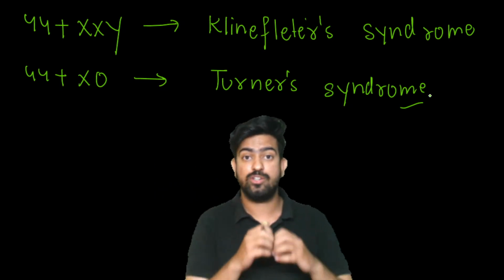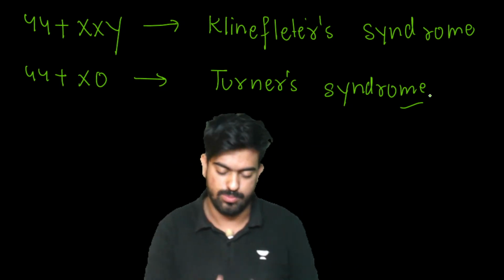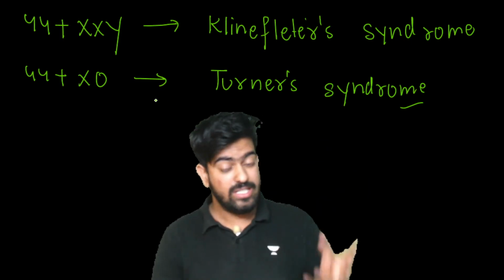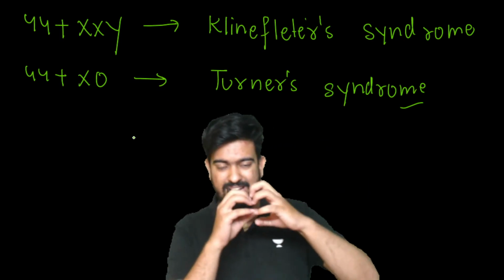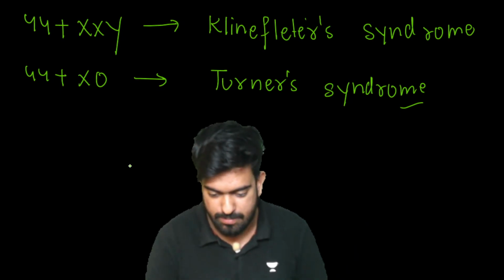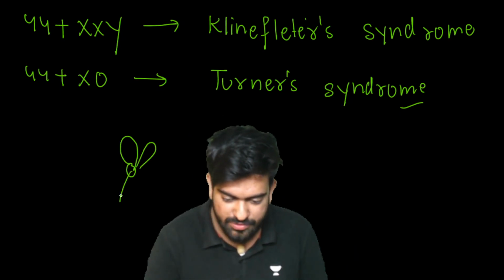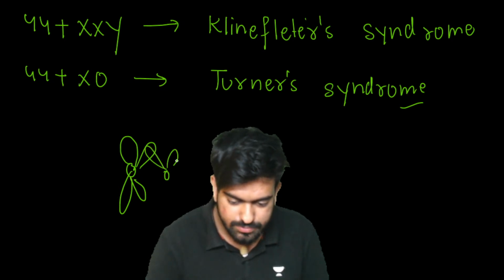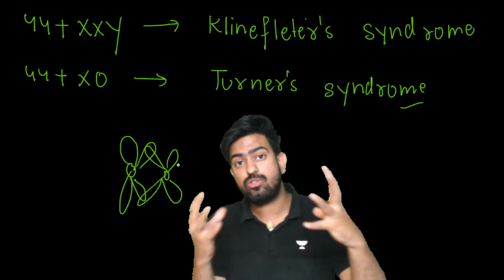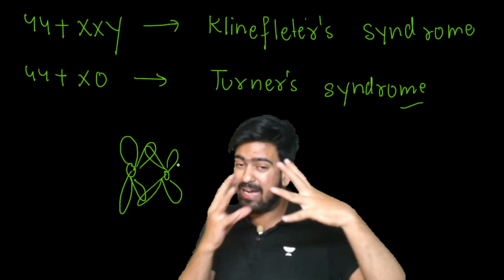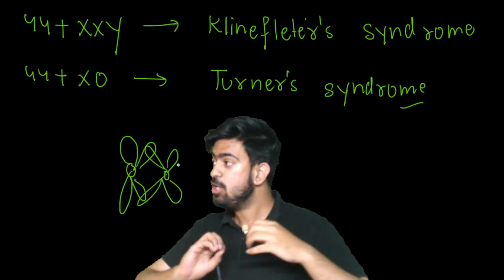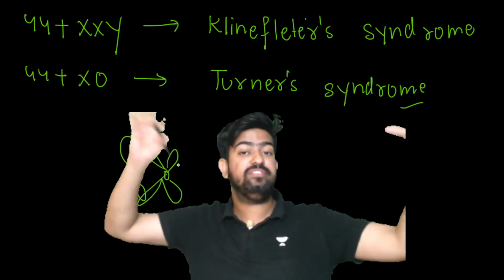This happens because of non-disjunction of chromosomes. Non-disjunction, what is it? See, when you have read about the cell cycle, crossing over was taking place. Yes or no? If these chromosomes have to be separated, this bivalent has to be separated so that it will go to different gametes.